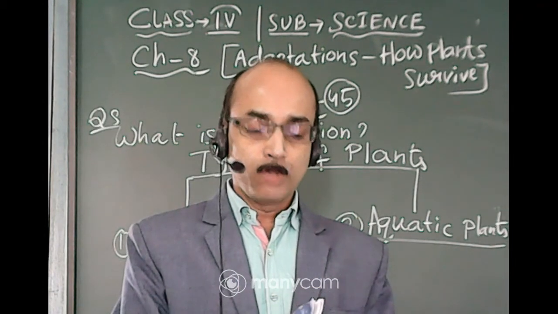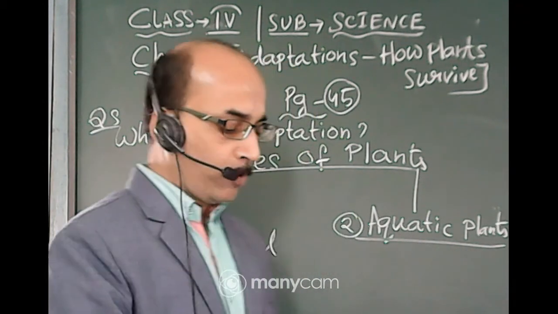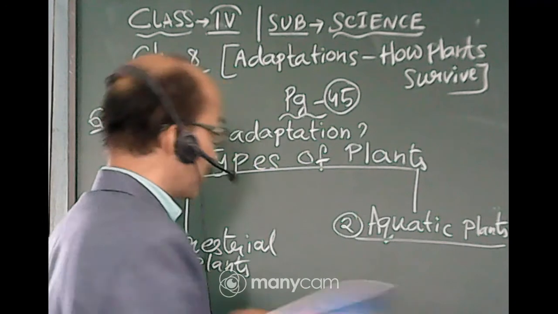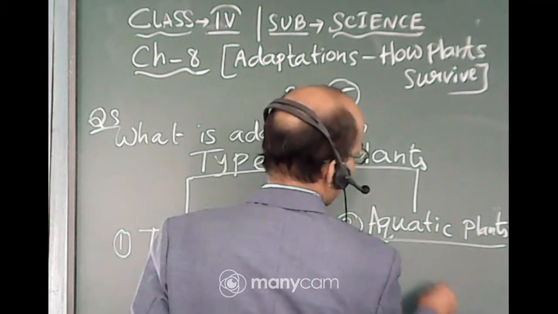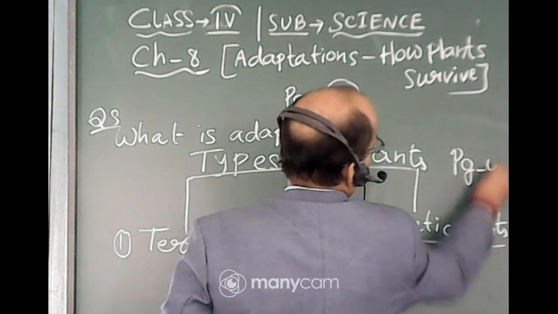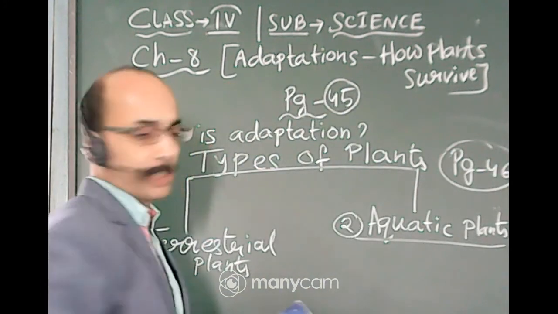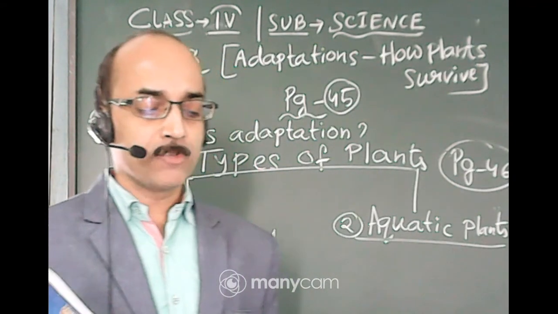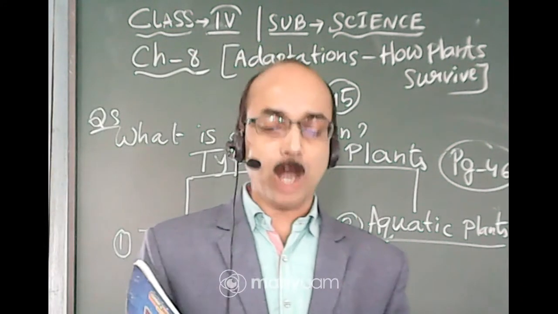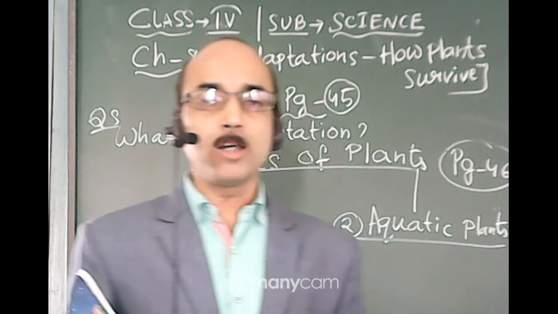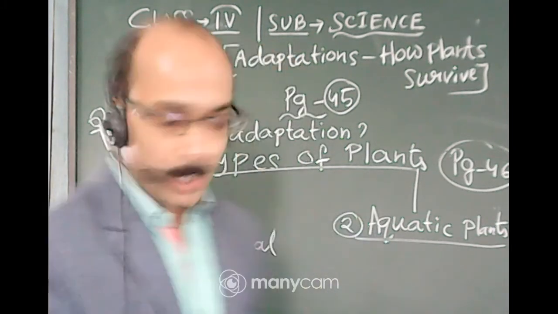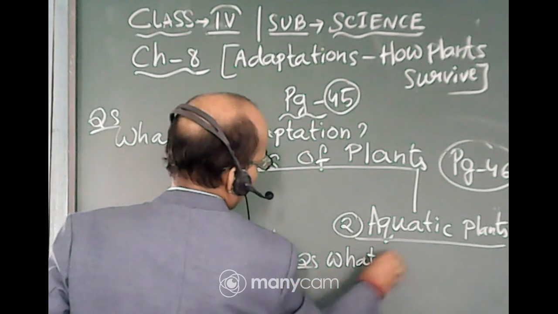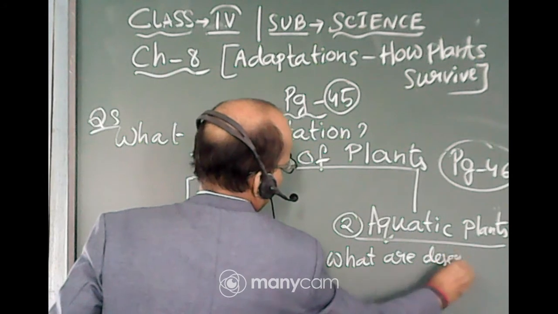Okay. Now, we will be going to the next page, page number 46 in your science book. Plants that grow in the desert regions. Hot and dry places are called deserts. So, there is also a question now: what are deserts?